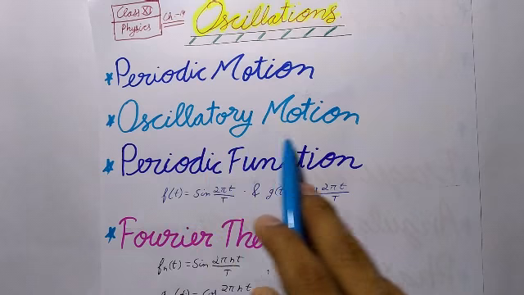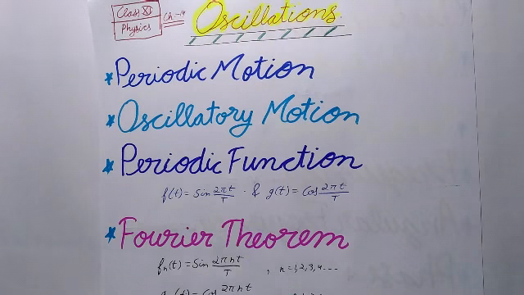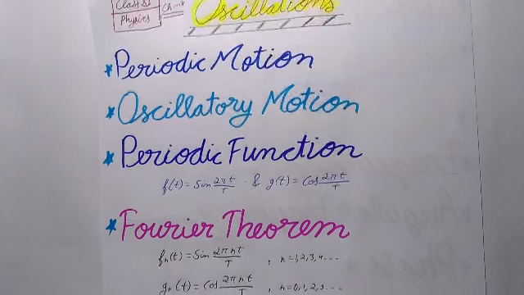Now next is oscillatory motion. A motion in which a body moves back and forth repeatedly about a fixed point called its mean position is called oscillatory or vibratory motion.